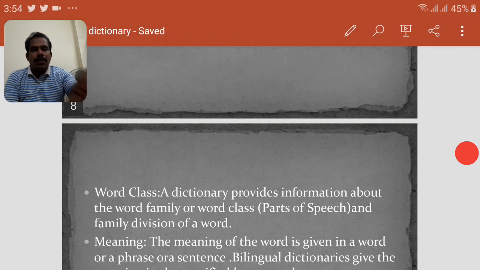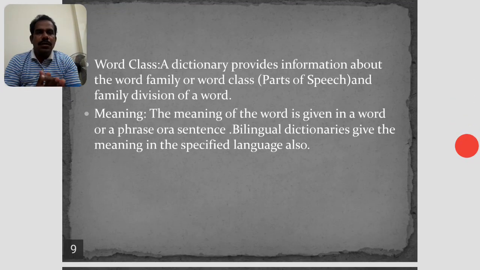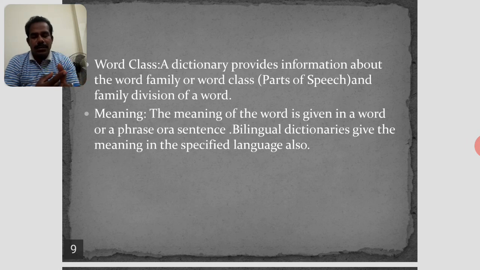Here the dictionary provides the basic uses. Here there are five: one is spelling, second syllable, third pronunciation, fourth word class, and fifth is meaning of a word. Here you can find the English to the word meaning also.